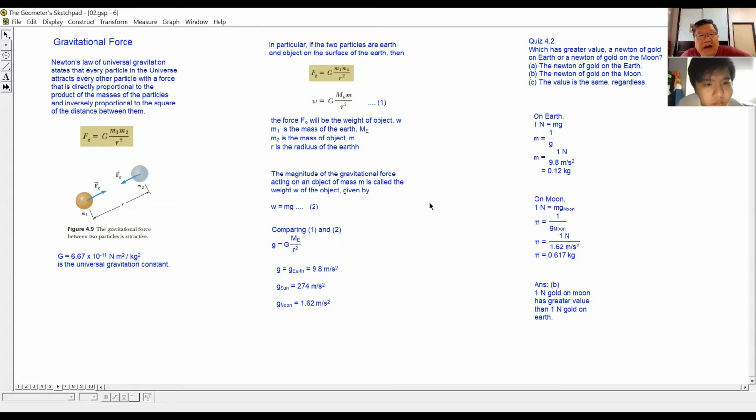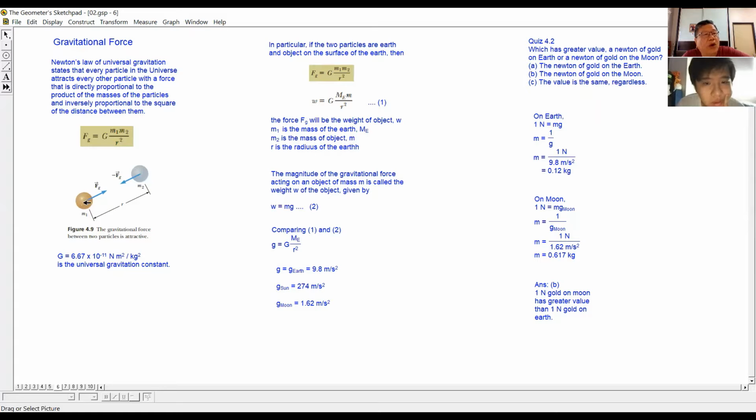So how to define the size of this gravitational pull between two different objects? We read this one, gravitational force, or you read this, Newton's law. Newton's law of universal gravitation states that every particle in the universe attracts every other particle with a force that is directly proportional to the product of masses of the particles and inversely proportional to the square of the distance between them. The size of the force is like this.